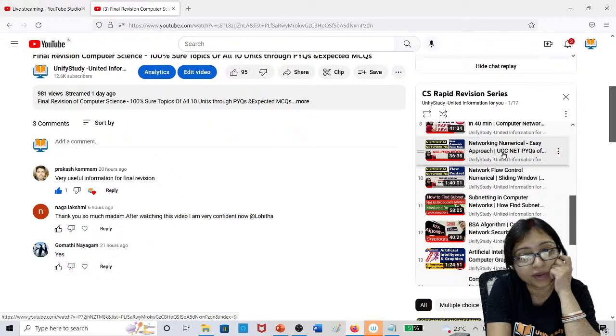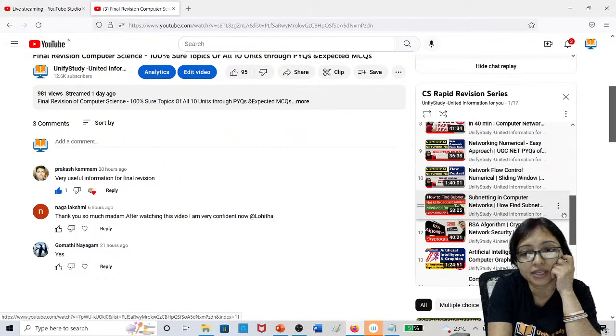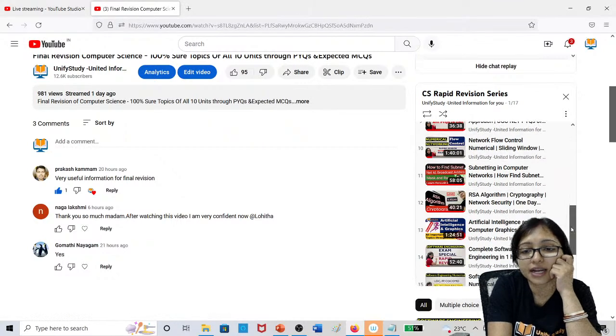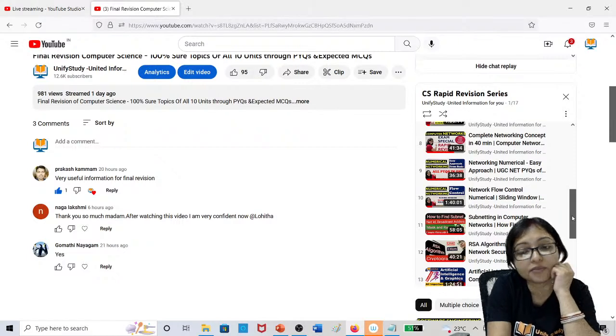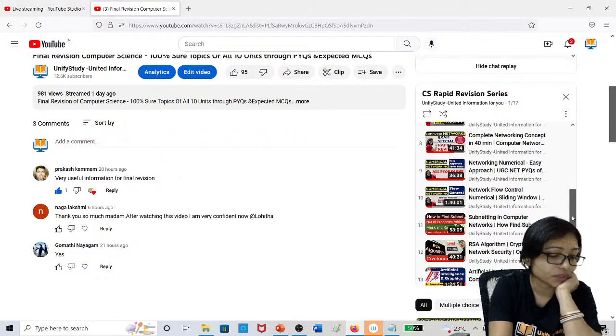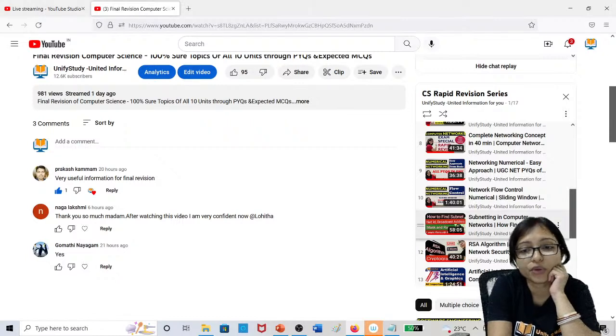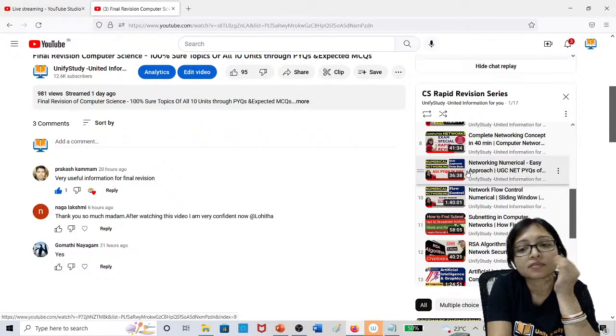Networking numericals are there. Subnetting is also here. After that, the RSA algorithm is also here. RSA algorithm and cryptography. So you must cover these 4 topics also. Here I am not going there. These are the topics we did very clearly here: subnetting, flow control and this numerical. Must cover this before your exam.